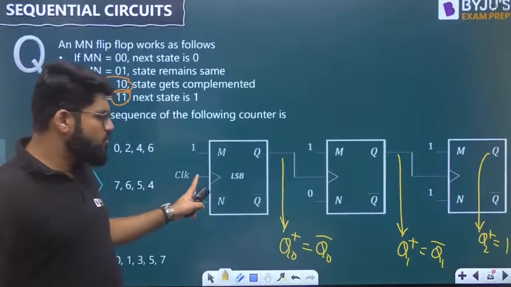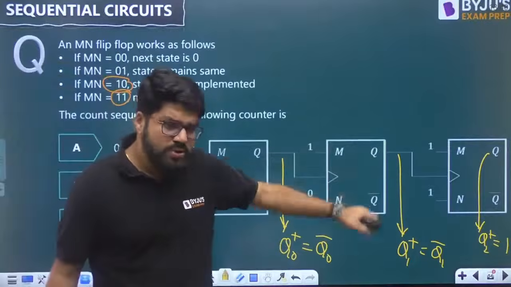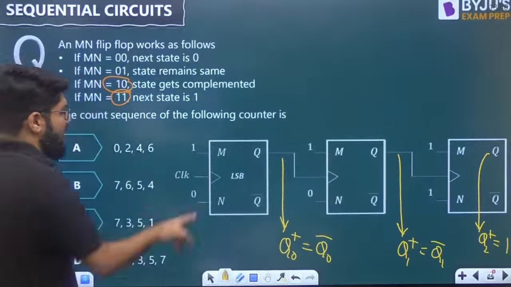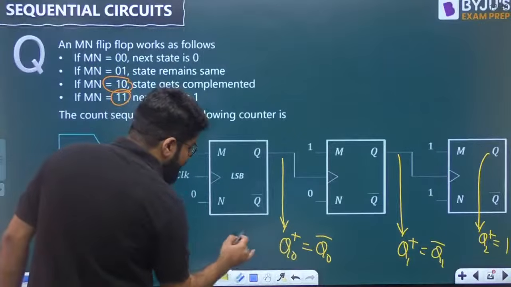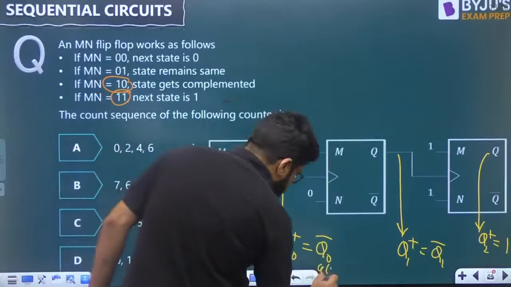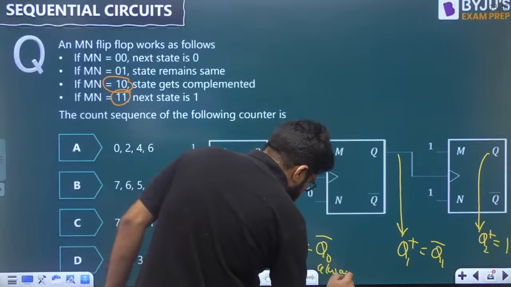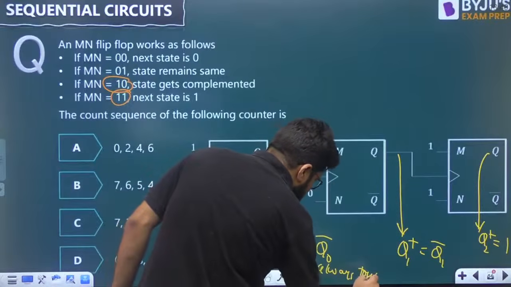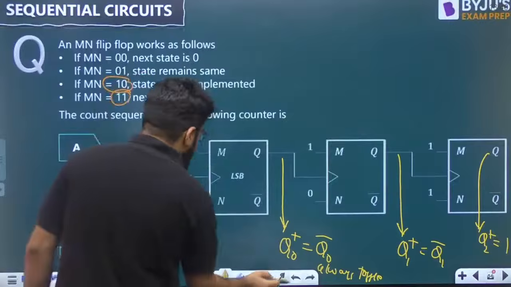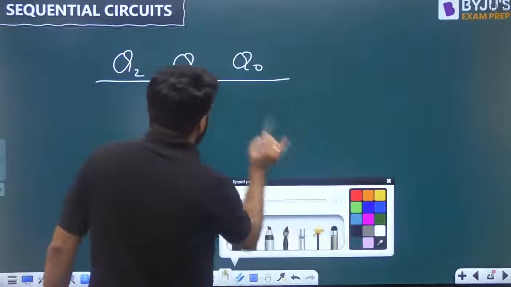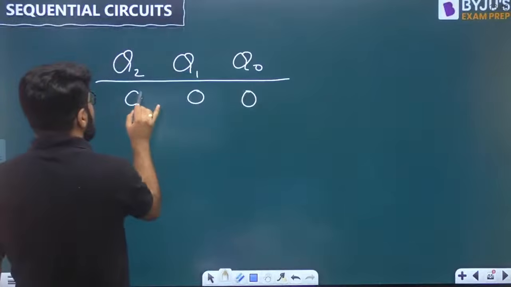But where is the clock? Clock is only applied to the LSB. Rest you have to see. All are positive edge triggered. So the LSB is always toggled, Q0 plus equals Q0 bar. This is always toggle because the clock is directly coming here. So look into this. Okay, let us start with the automatically reset state.